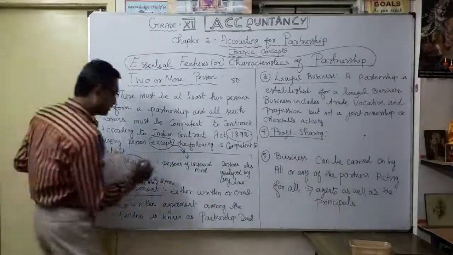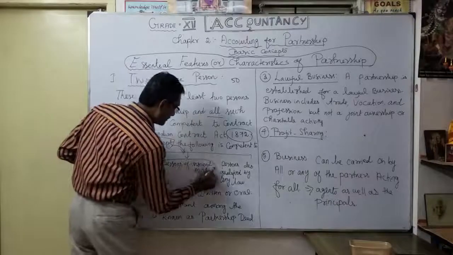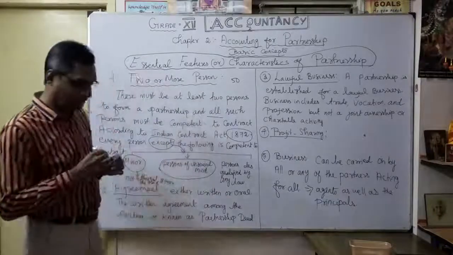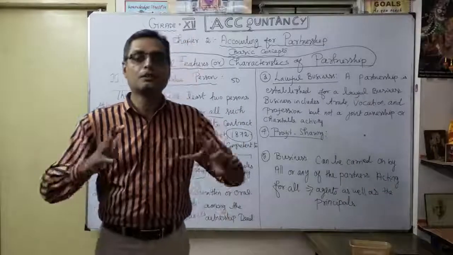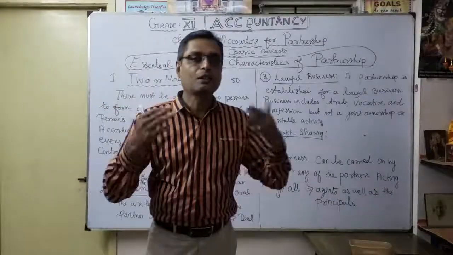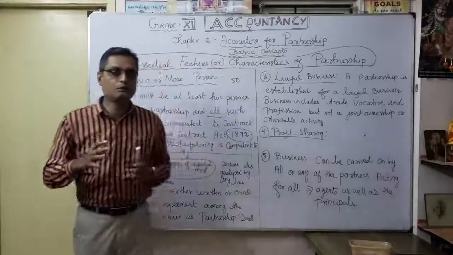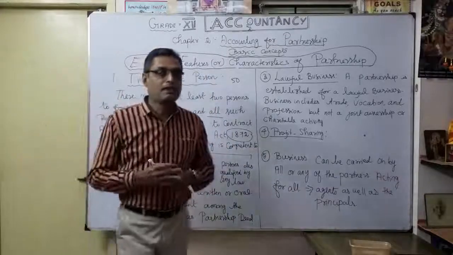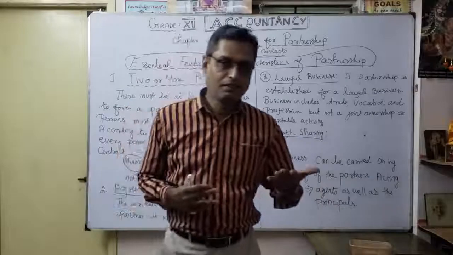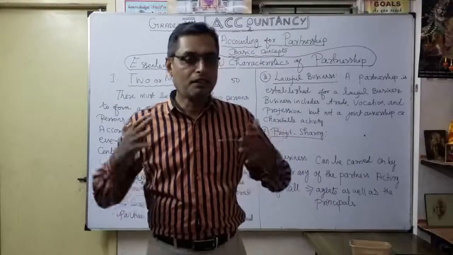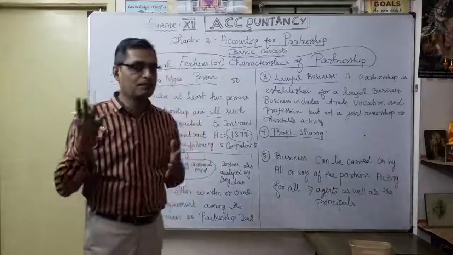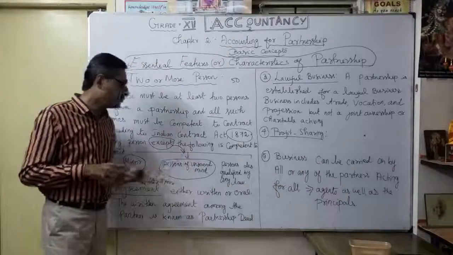Second, persons of unsound mind. Who is that? What is the meaning of unsound mind? Very simple. Sound mind means you are always conscious. As a human being, you can act according to your mind, isn't it? Some persons can't control their mind; it is beyond their control. That's what persons of unsound mind means.